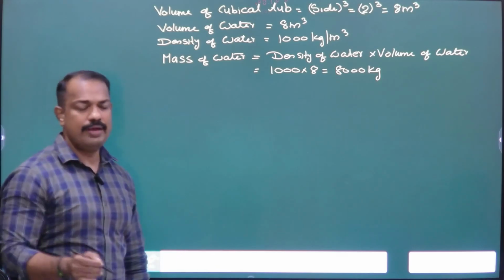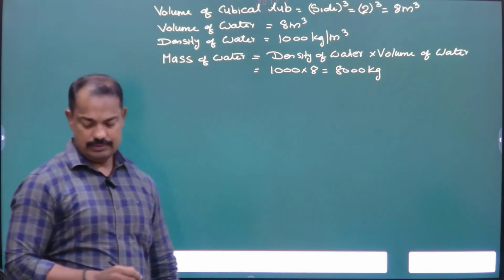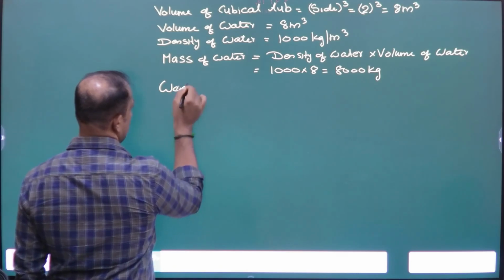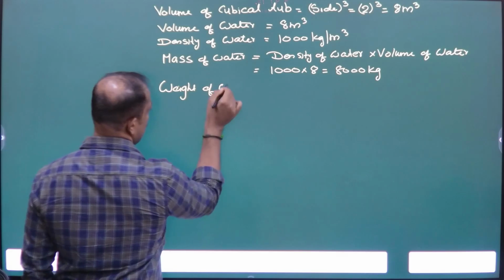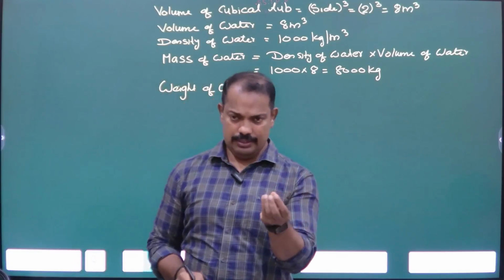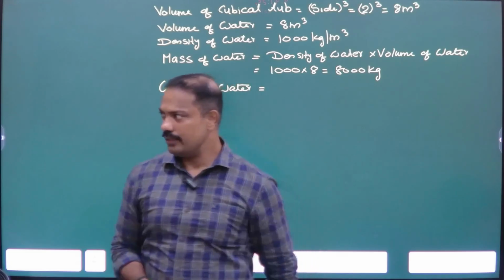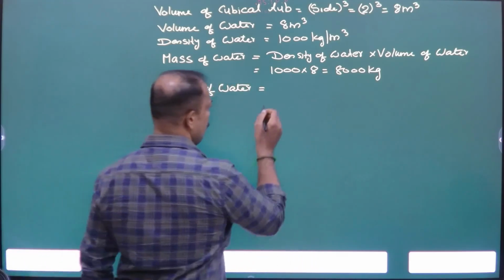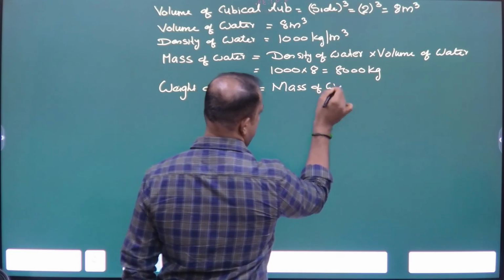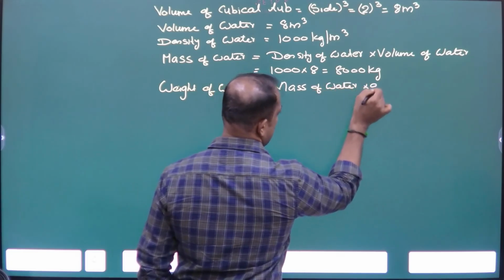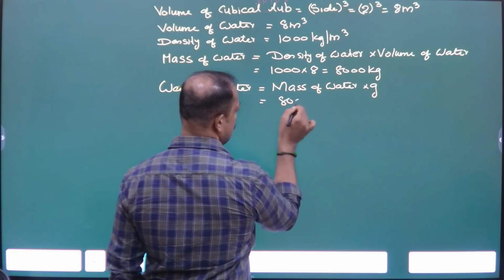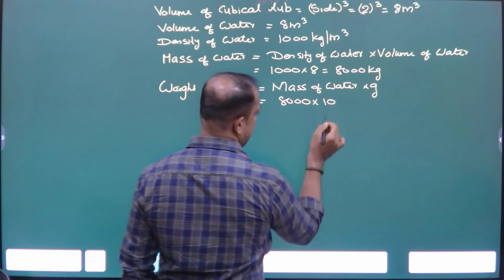From the mass of water we can find the weight of the water. What is the formula? Weight is equal to mg. What is m? Mass of water, into g. Mass of water is 8000 into g 10.